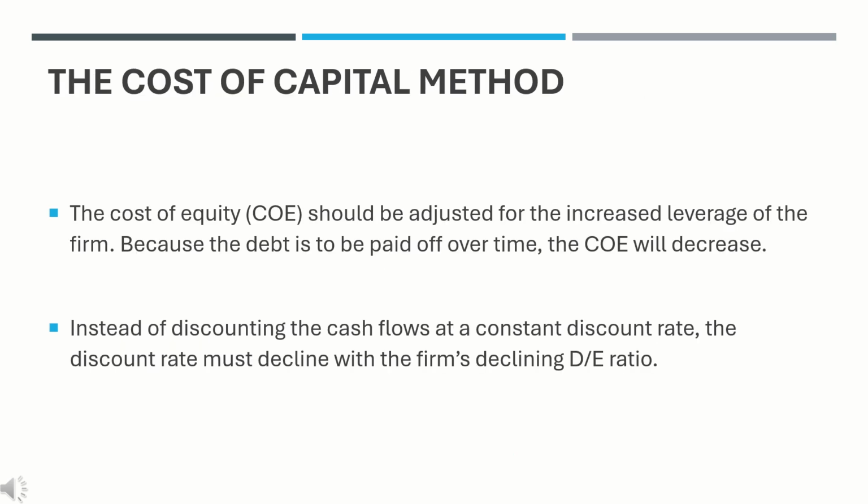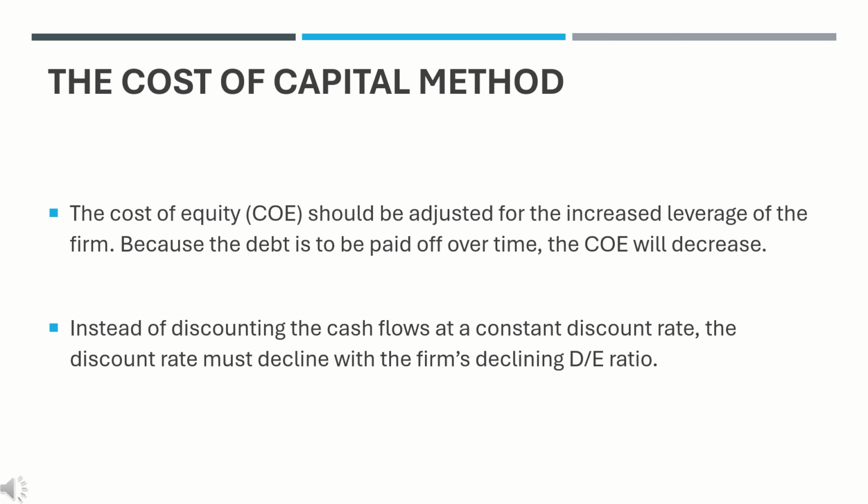The cost of capital method: if the debt-to-equity (DE) ratio is expected to be constant, discounting future cash flows with a constant WACC is appropriate. However, assuming a constant DE ratio for highly leveraged deals is inconsistent with actual practice. Many firms reduce their outstanding debt relative to equity, and such changes in the capital structure distort valuation estimates based on traditional discounted cash flow (DCF) methods.